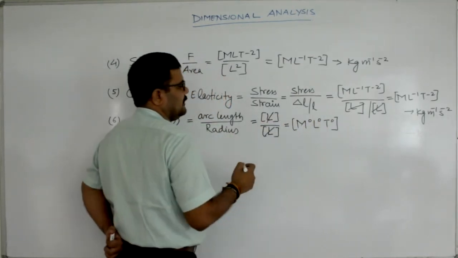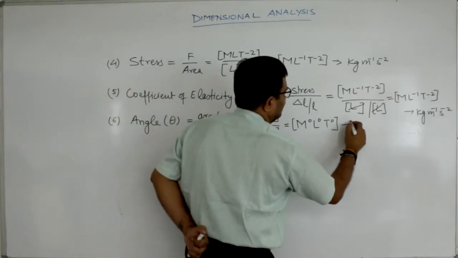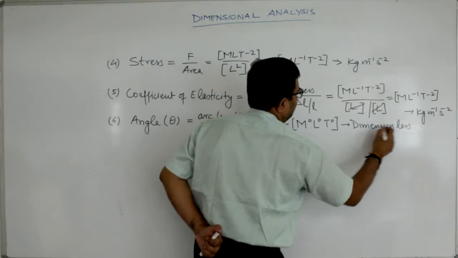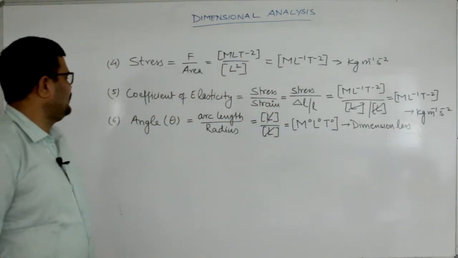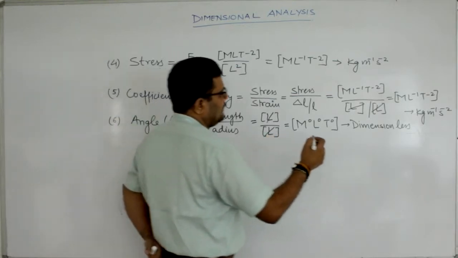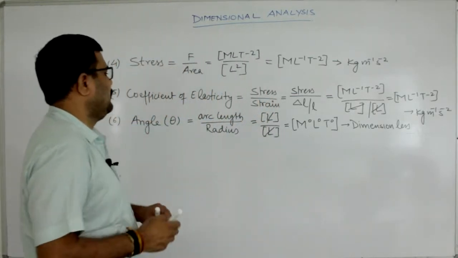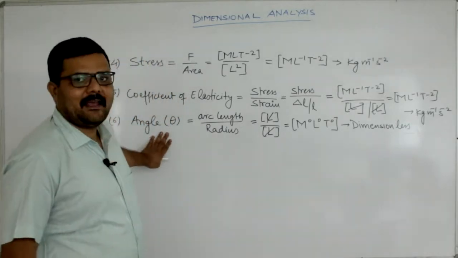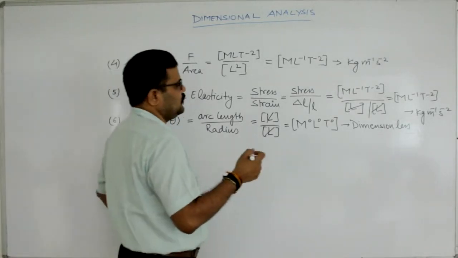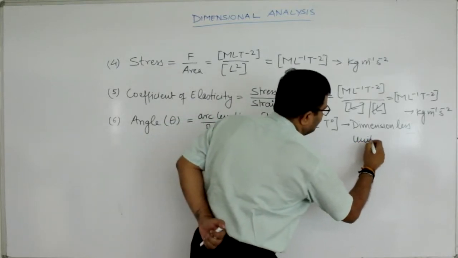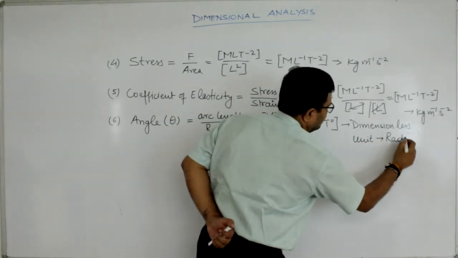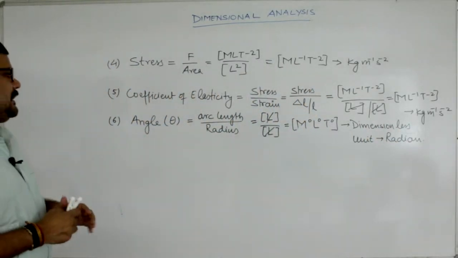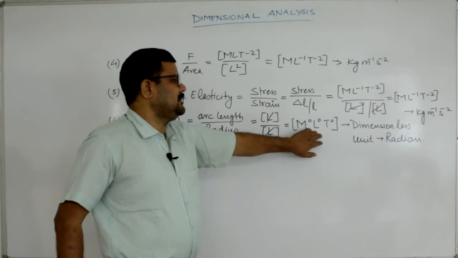What is this? It means that this is dimensionless. If there is no dimension, then that physical quantity is dimensionless. So, you can say that there is no unit, but this angle is an exceptional physical quantity. It has a unit. The unit is a radian, but that is not derived from the dimensional formula. The dimensional formula is m0 L0 T0.